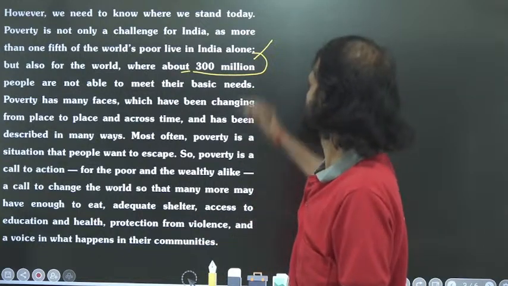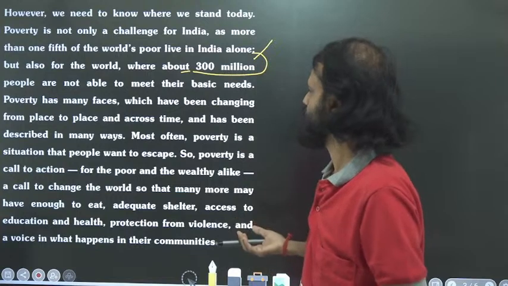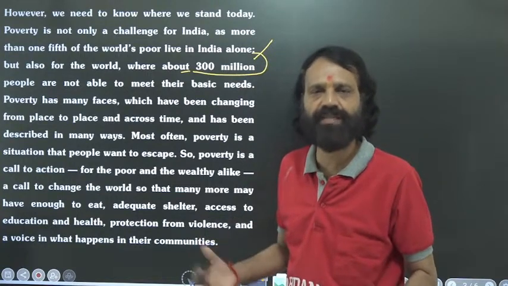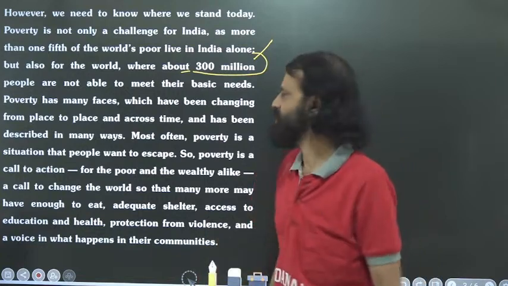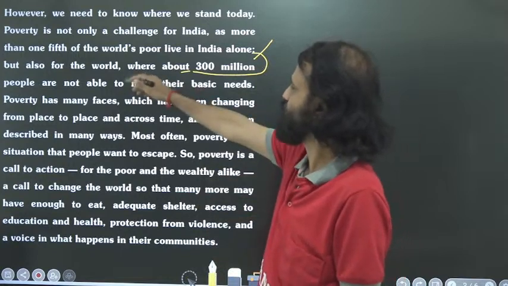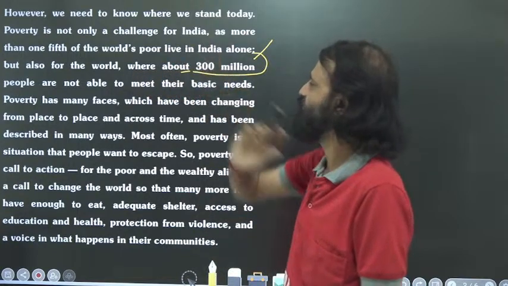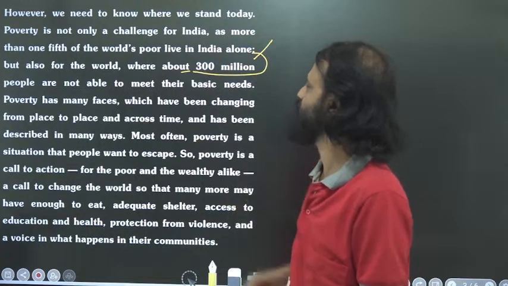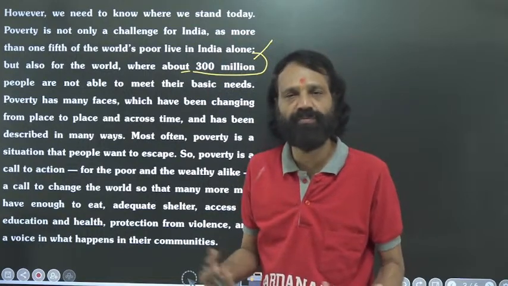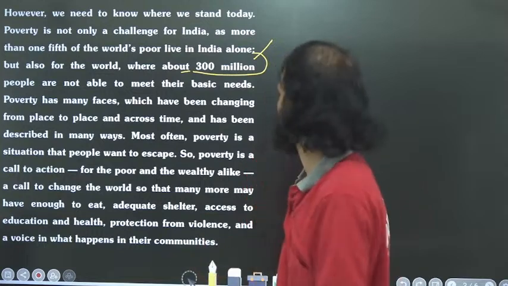So to remove poverty is a great challenge. The world needed to work on this. Every country must work on this. That is why India also needs to work, because one-fifth of the world's poor live in India. One-fifth of the world's poor live in India. That point you need to remember. So therefore India needed to work very hard on this issue, this topic.